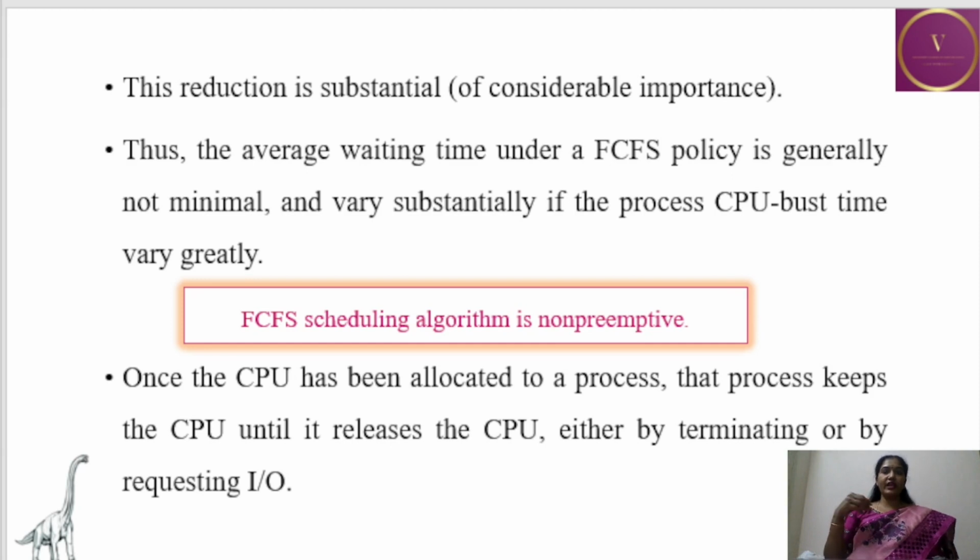So the FCFS scheduling algorithm is non-preemptive. That is, forcefully you cannot stop any process. The next point is, once the CPU has been allocated to a process, that process keeps the CPU until it releases the CPU. This is what I just explained. It will release the CPU either by terminating or by requesting an IO operation. Either it should complete the work, or it might need some IO operation, then only it will come out of the CPU. Otherwise, it will not leave the CPU. It will finish the work, then only it will come out. That is what is non-preemptive.